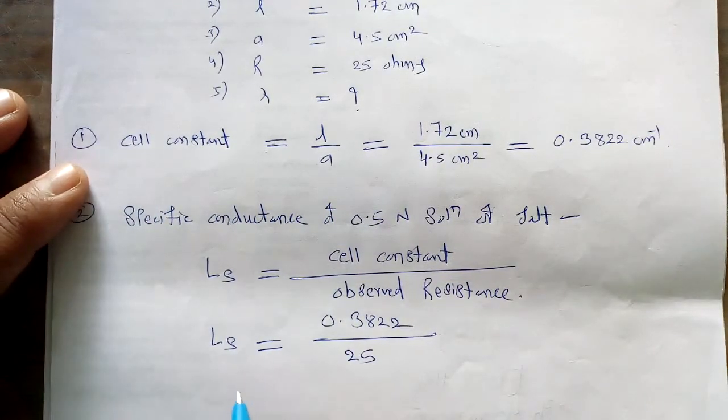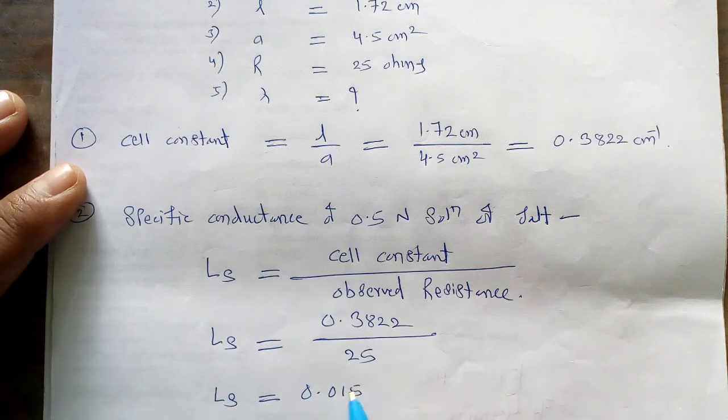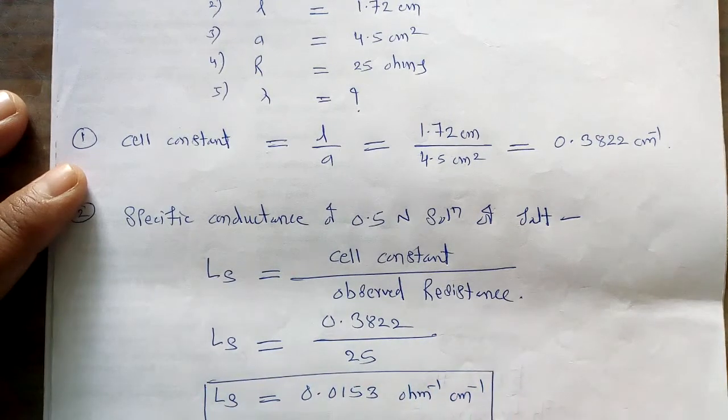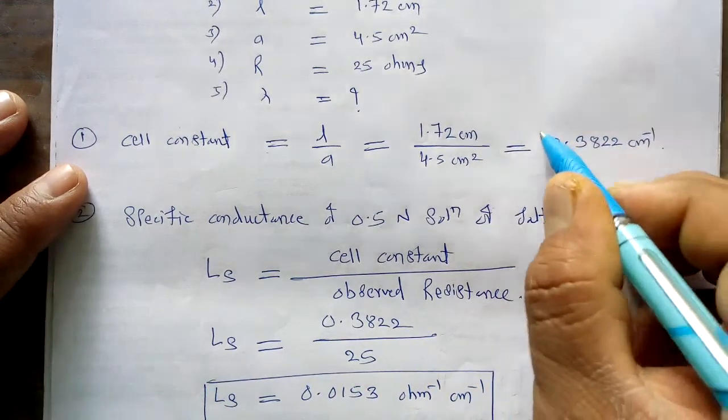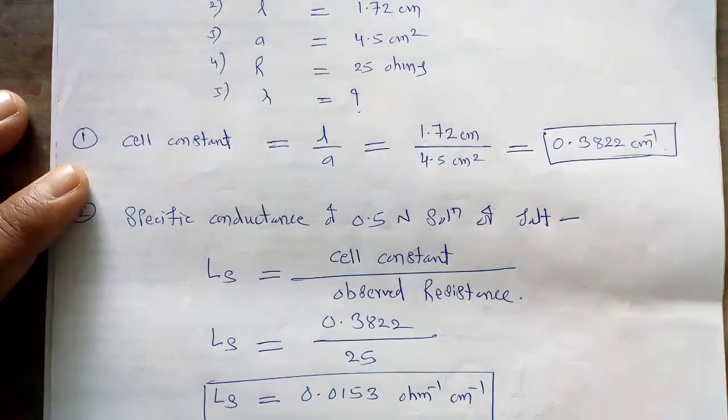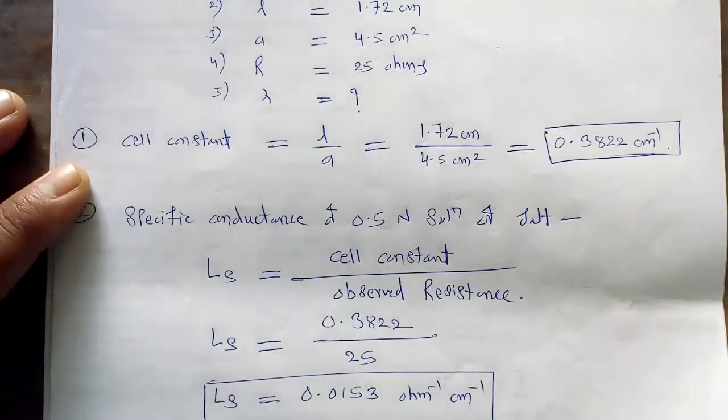If we solve it, we get the value for this specific conductance as L_S equal to 0.0153 per ohm per centimeter. So this is the value for L_S, the specific conductance. In this way we have calculated the specific conductance.